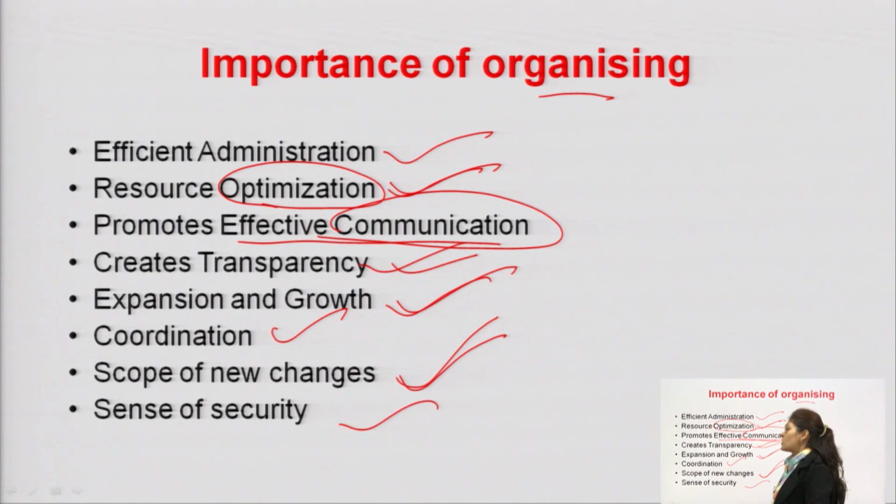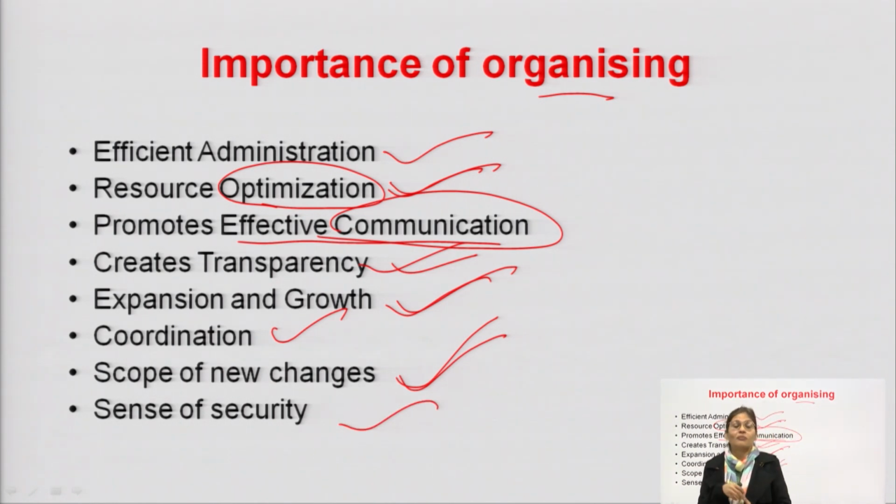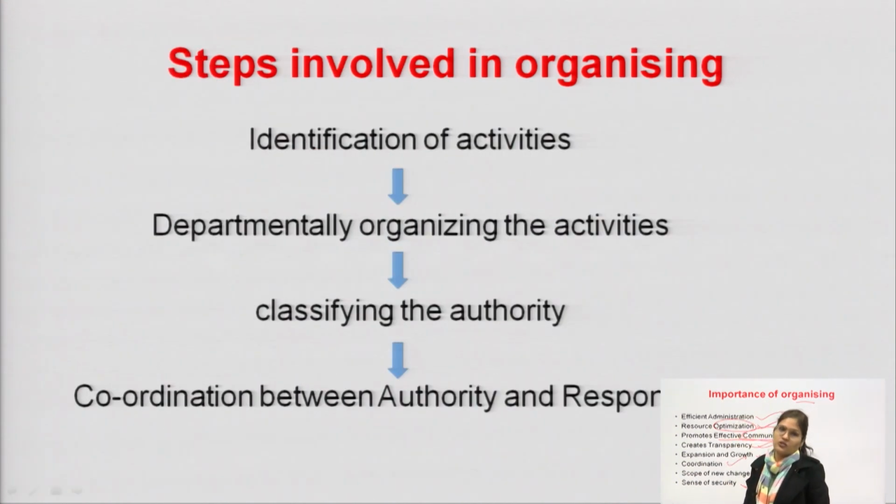Next one is sense of security. Yes, sense of security in the mind of employees. If an employee is very clear about what kind of work they are responsible for, then somehow they will feel secure: okay, this is my work, which means I also play a very important role in the organization. In this way they can have a sense of security in the organization.